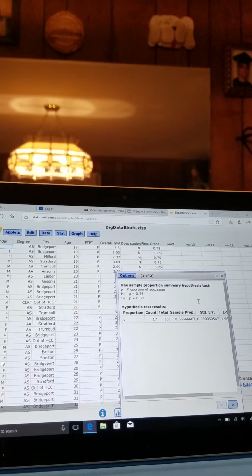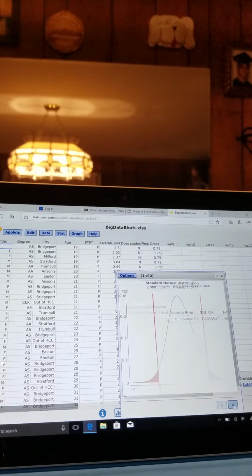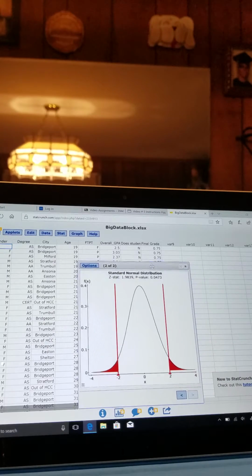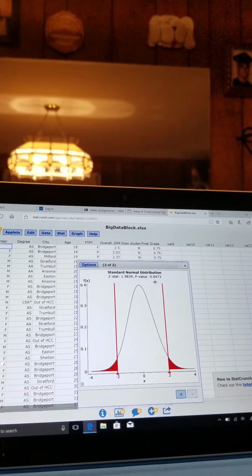And now we see that our p-value is 0.047. Now, to me, that p-value seems small enough that I can reject the null hypothesis, and it is safe to say that most likely it is not 39% of students who are from Bridgeport that go to HCC.